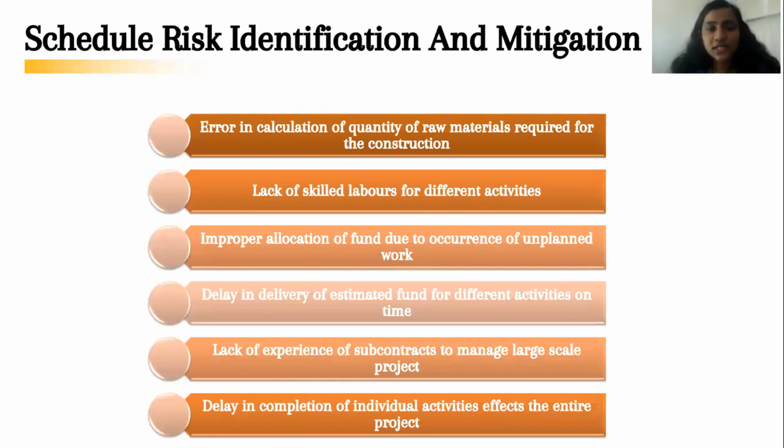The next one is schedule risk identification. The possible risks associated with each stage are already identified in the risk management section. Accordingly, these are some of the scheduling risks. To mitigate the delay in the project, our team is planning to conduct monthly meetings and regular review of the schedule. Moreover, additional manufacturers and vendors are also considered to avoid any lack of enough quantity of raw materials.